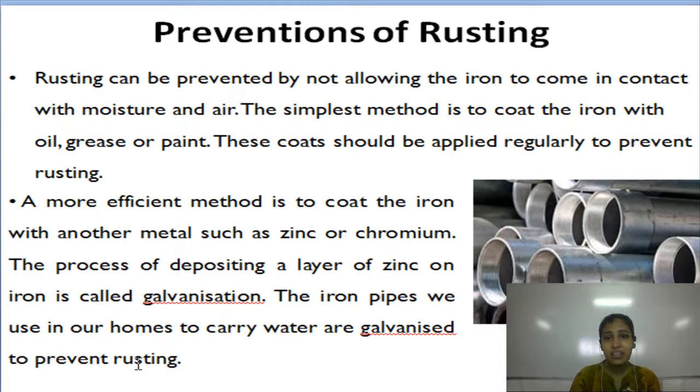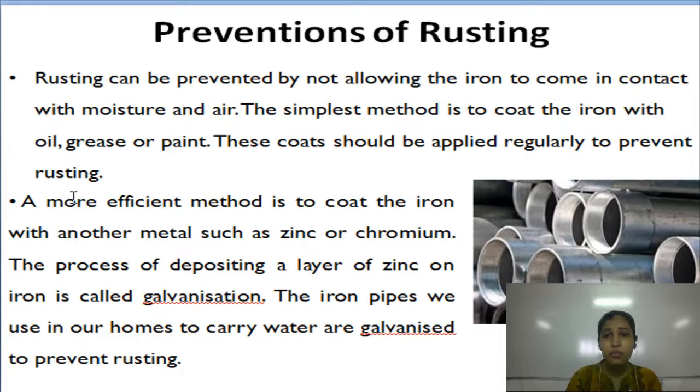So, how would you prevent rusting? Rusting can be prevented by not allowing the iron to come in contact with moisture and air. The simplest method is to coat the iron with oil, grease or paint. These coats should be applied regularly to prevent rusting.